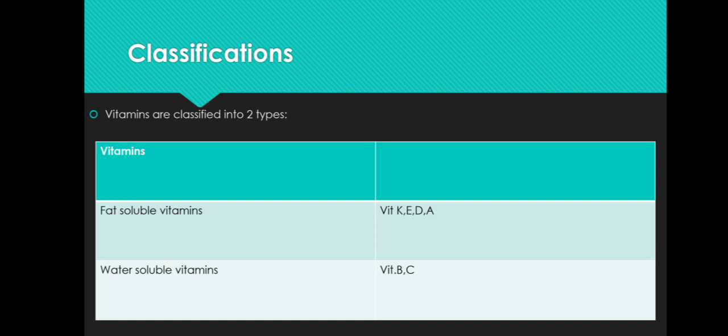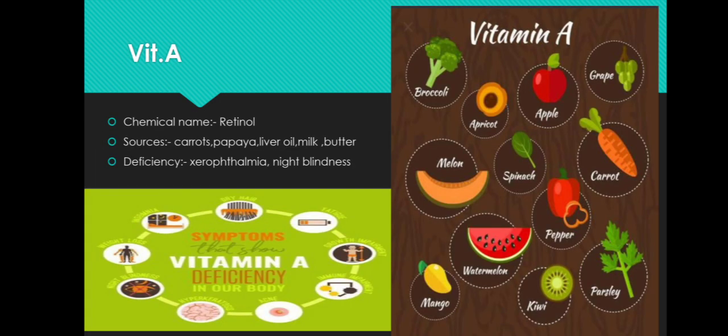And what are water soluble vitamins? Water soluble vitamins are those vitamins which are soluble in water but insoluble in fat. So water soluble vitamins include vitamin B and vitamin C. Vitamin B is further classified into complexes. So vitamin B as well as its complexes, as well as vitamin C, are the water soluble vitamins. Now each vitamin we are going to see individually.